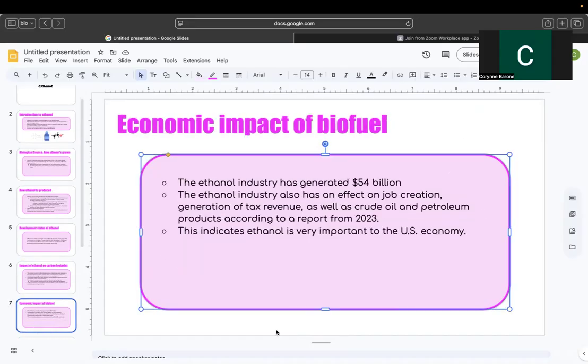The ethanol industry has been shown to have generated $54 billion, so it has a very positive impact on the economy of the US. It also shows good job creation, so there are lots of job opportunities in this field, and also generation of tax revenue. Crude oil and petroleum products also come from the production of ethanol, so it's very vital to our economy.